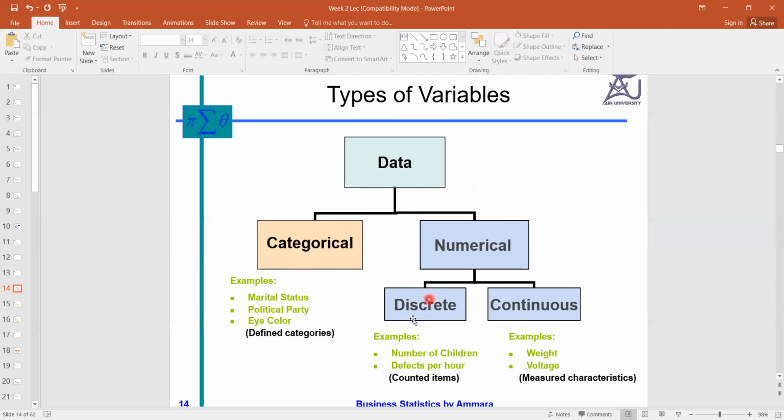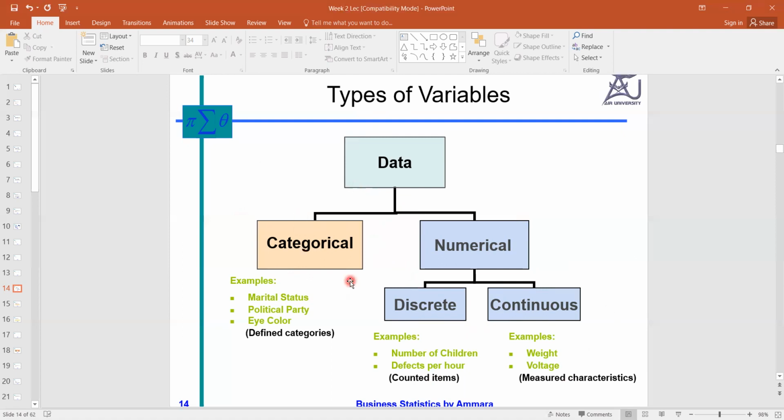If we count the objects or items easily, we say this is discrete. And if we measure these, we say this is continuous. So we can differentiate these terms accordingly. But the main types are qualitative and quantitative, and we have different data analysis tools for these two.